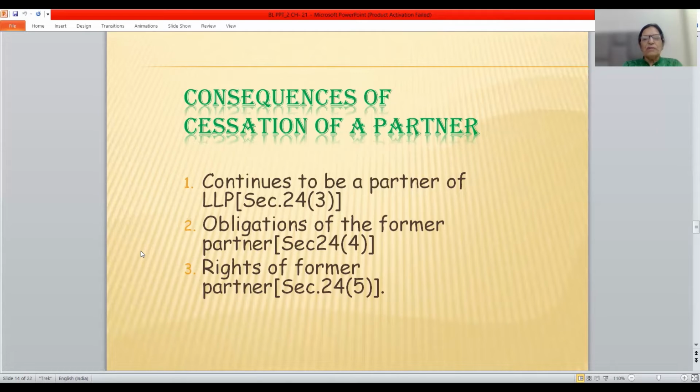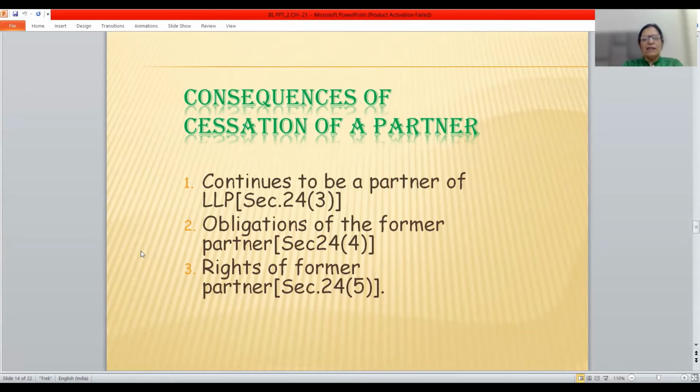Obligations of the former partner. Any person who ceases to be a partner of the LLP is known as a former partner. And such a former partner shall not be liable for any transactions which take place after his cessation in the LLP. He will be liable for all those transactions which took place when he was a partner. But for all the transactions taking place after his cessation, he will not be liable.